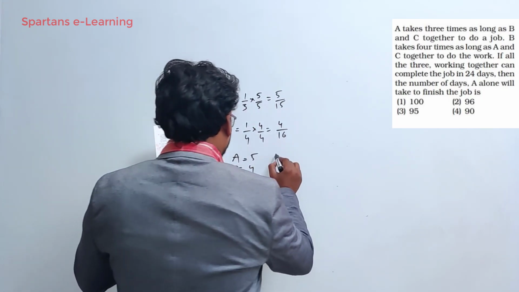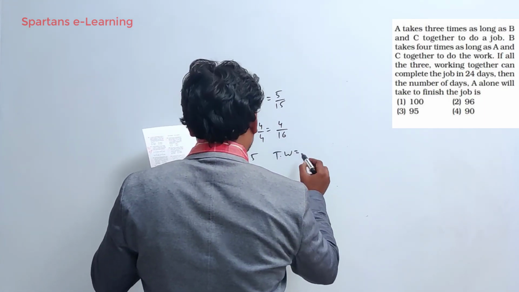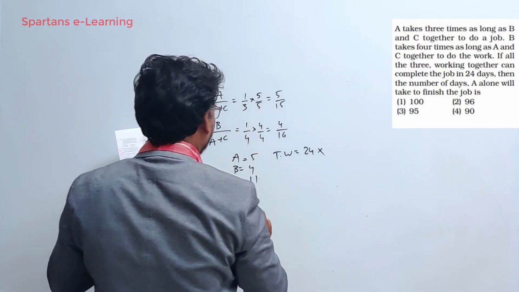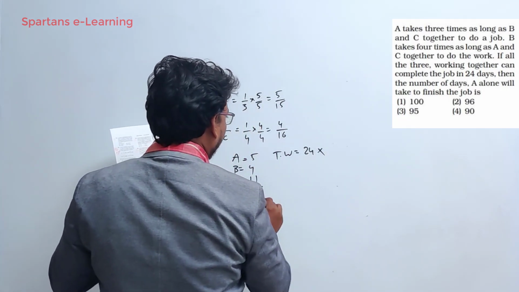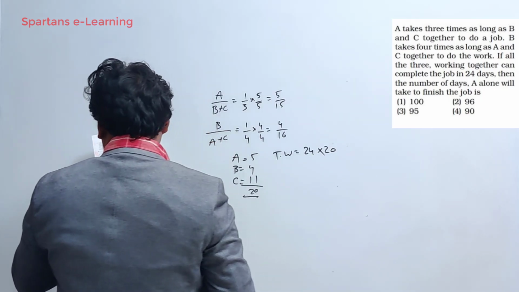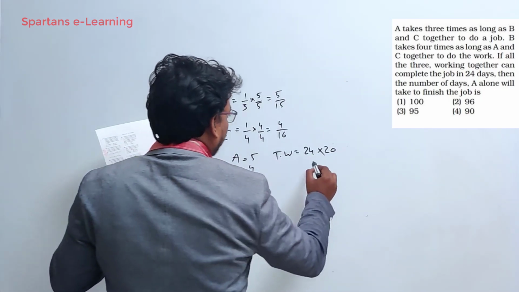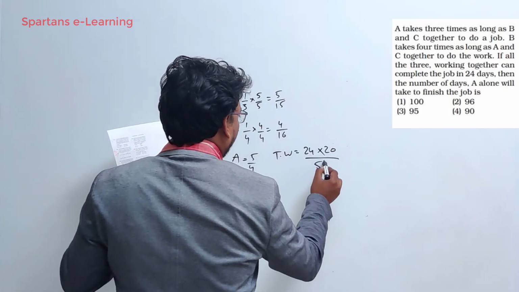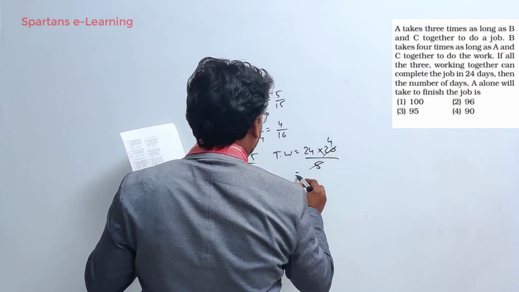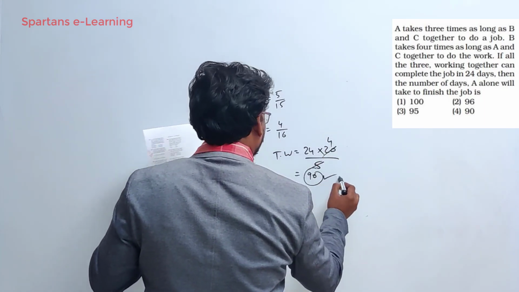Now the total work was done in 24 days, right? So total efficiency will be 20, and this is the total work done. A alone can finish the work, so A's days will be, with A's efficiency being 5, that's it. This goes for 4 times 24, so 96 will be your answer.